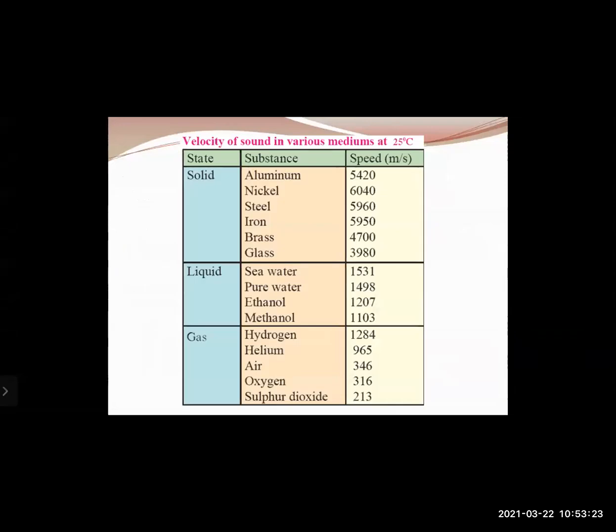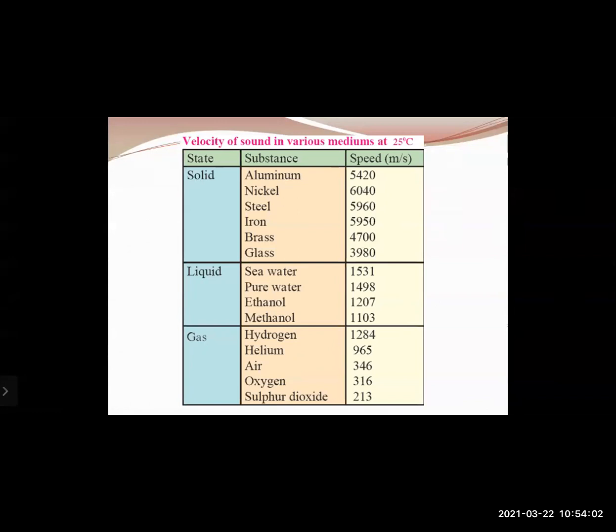Then by observing this table here, we can confirm the previous case. As you can see in the top column, in the first row, various solids are given, right? Solids like aluminum, metal, nickel, steel, iron, brass, and glass. And if you observe the velocities of sound in those different mediums, you can see they are very high. So in aluminum, it is 5,420 meters per second, whereas in nickel, it is 6,040 meters per second, whereas in glass, it is 3,980 meters per second. So you can see in almost all the solids, the velocity is quite high.